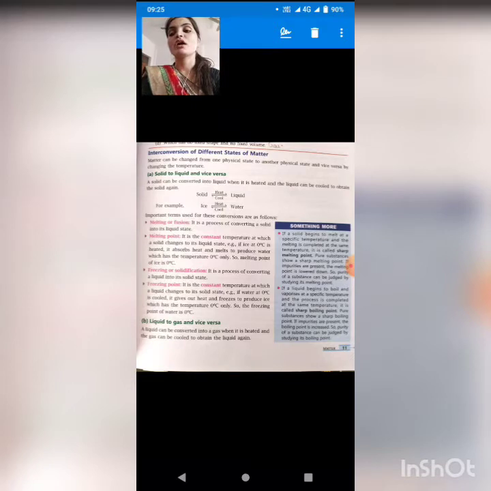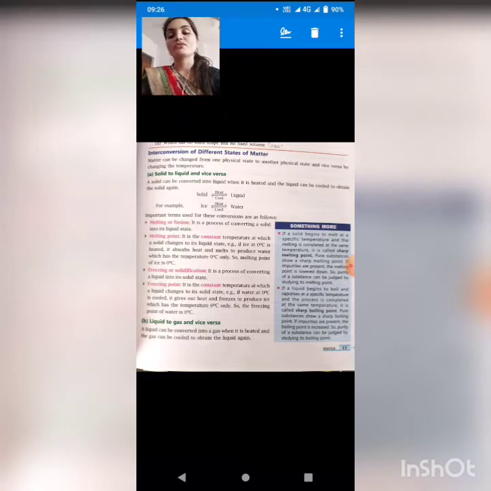Okay students, so melting or fusion. What is melting or fusion? It is the process of converting a solid into a liquid state. Now what is melting point? It is the constant temperature at which a solid changes to its liquid state.